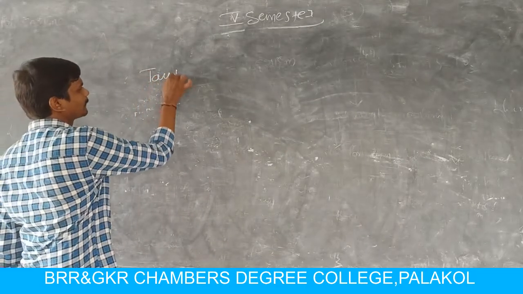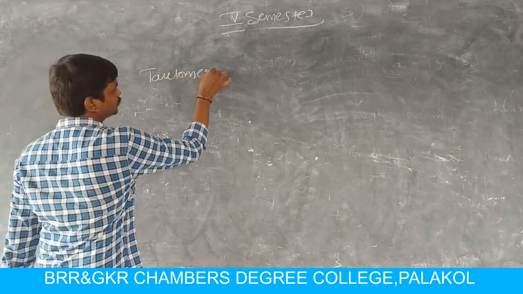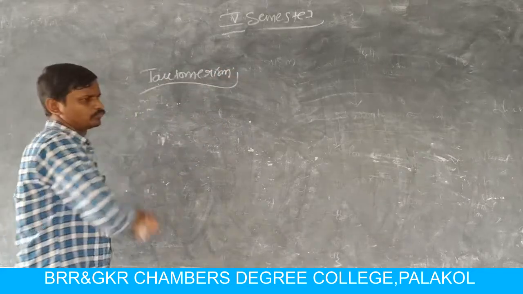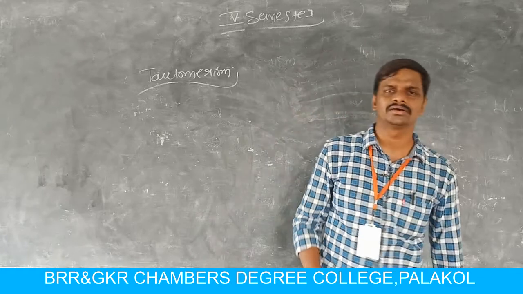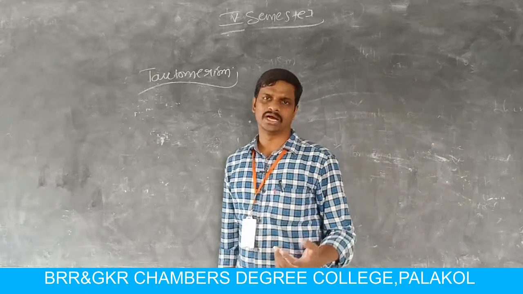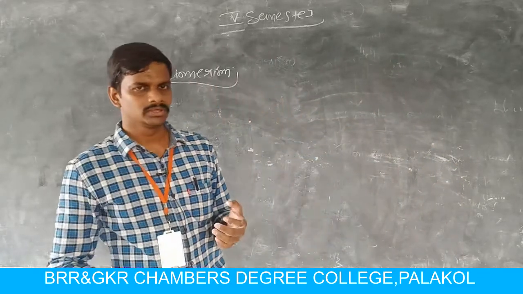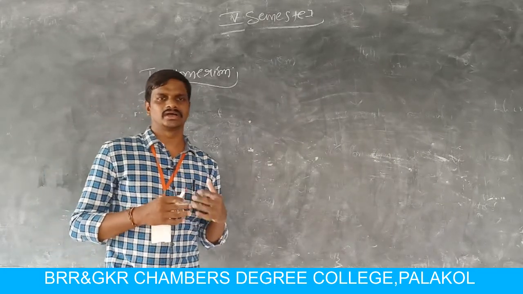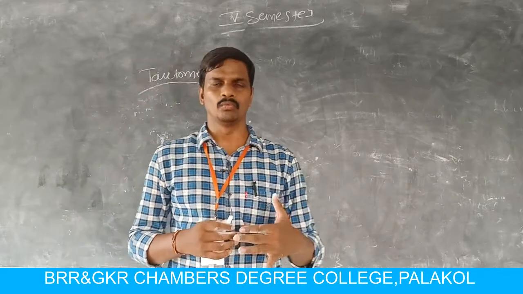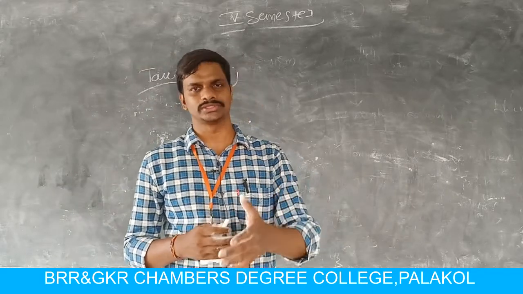Tautomerism means migration of an atom from one position to another position, and the phenomenon is called tautomerism. Migration of an atom from one position to another position.